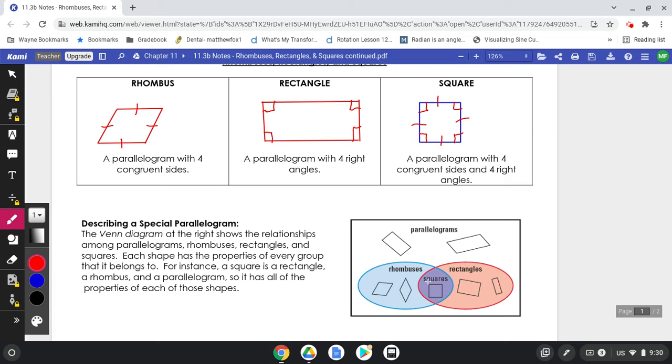A rectangle could be a square, but it doesn't have to be. A rhombus could be a square, but it doesn't have to be. Now, all of these shapes are examples of quadrilaterals. So that would be the overarching one. I could go even one level higher.